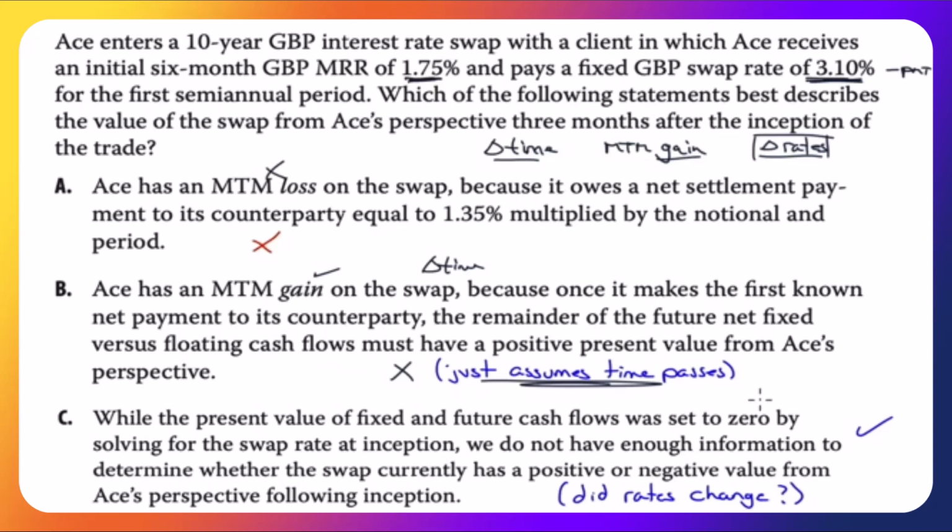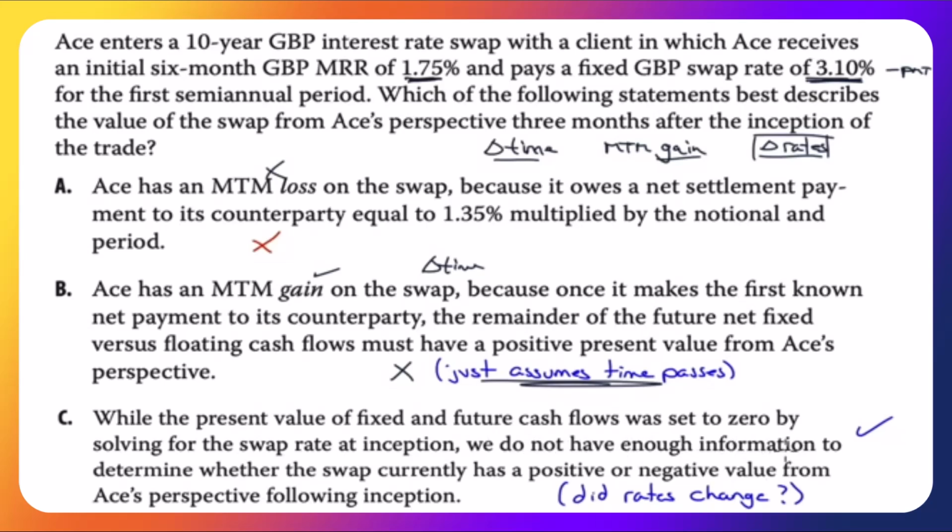But the value of a swap can change as time changes and as rates change. It is highly unlikely that interest rates will just evolve over time to match exactly what all the forward rates are. So you can count on rates changing as time passes. While the present value of fixed and floating cash flows was set to 0 by solving for the swap rate at inception, true, that is a true statement.